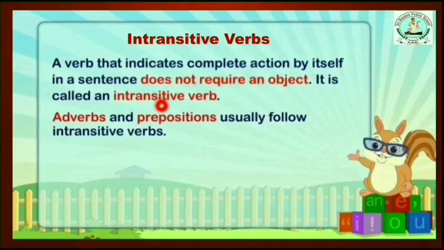The verb itself gives the complete meaning and can stand alone. It can complete the sentence itself. And adverbs and prepositions usually follow intransitive verbs. So when there are intransitive verbs in the sentence, adverbs and prepositions come after these verbs.